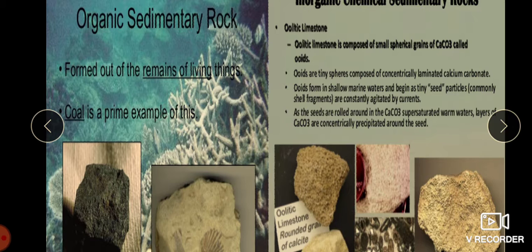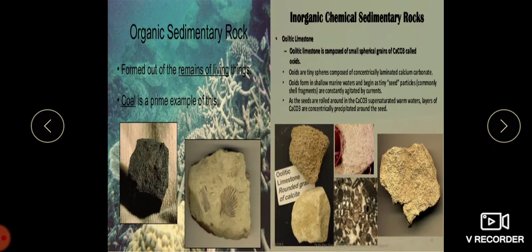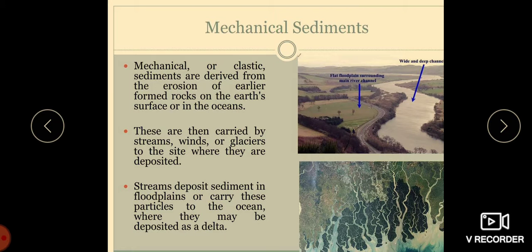So this is about the organic sedimentary rock and inorganic sedimentary rock, children. Inorganic sedimentary rock is again divided into clastic and chemically formed sedimentary rock. The clastic rocks are built up by the fragments of pre-existing rocks which have been produced by the process of weathering and erosion.